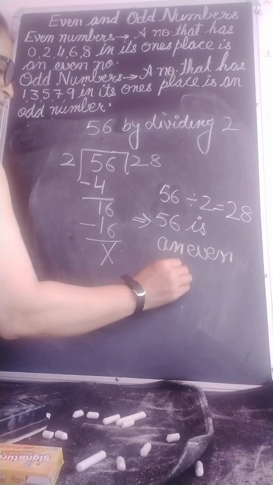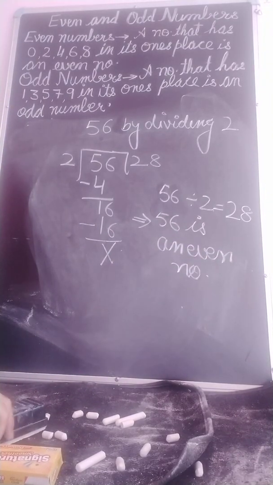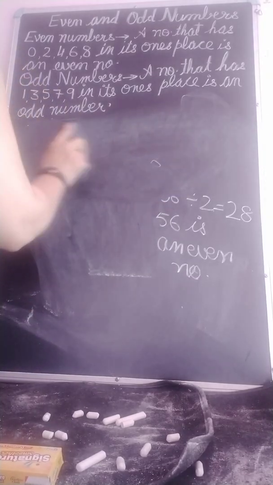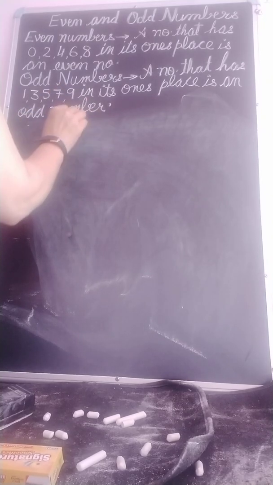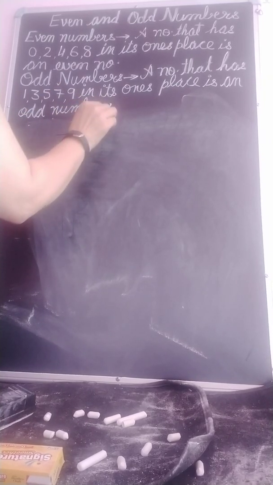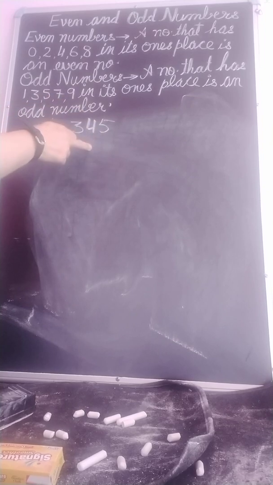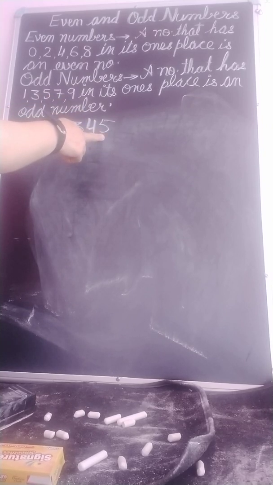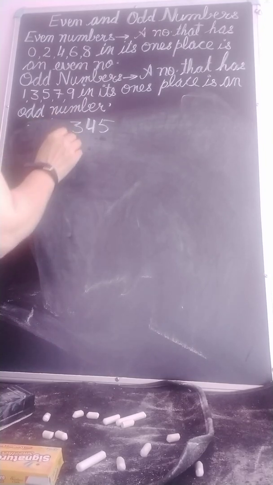Have you got it? Okay, one more question. By dividing by 2, you have to check whether 345 is an even or odd number. Directly, you can say this is not an even number, because at the ones place we have 5, and 5 is not in the table of 2. But the question is to check by dividing by 2 whether this is even or odd. So what will we do?